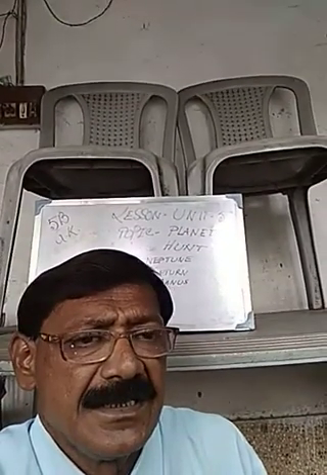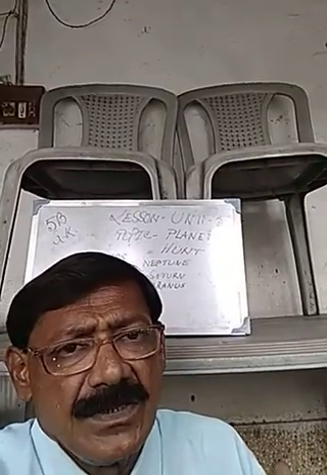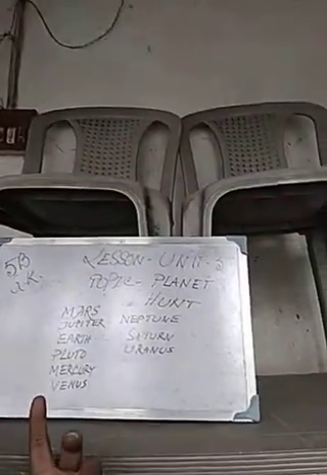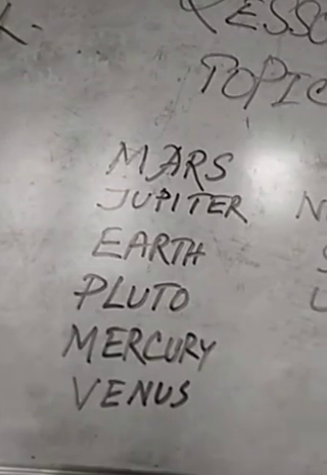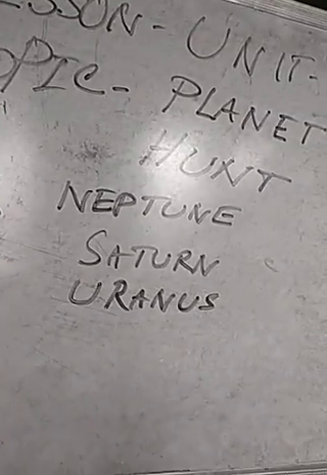Today a new lesson I am going to present. This is for your convenience. I have written down the names of different planets on the board. The names of these planets are as mentioned. First Mars, second Jupiter, third Earth, fourth Pluto, fifth Mercury, sixth Venus, seventh Neptune.